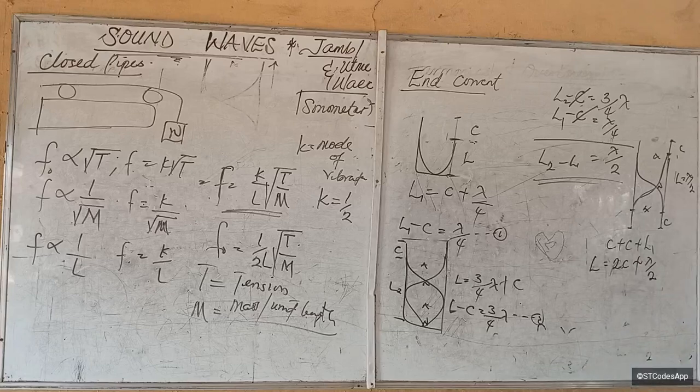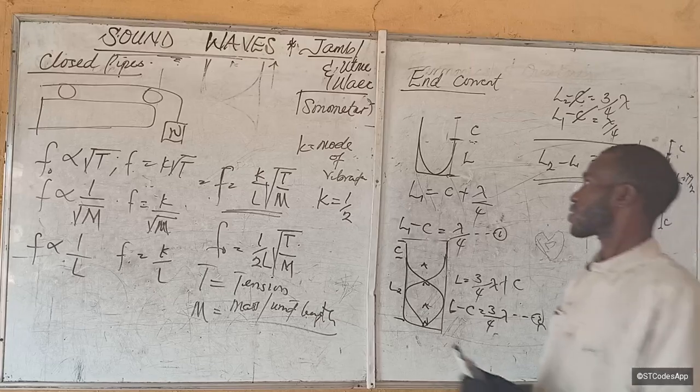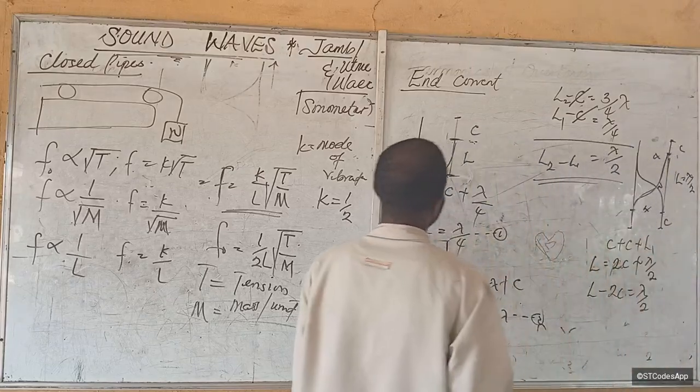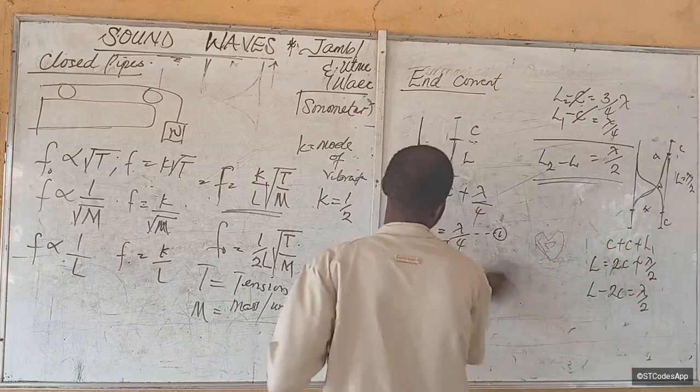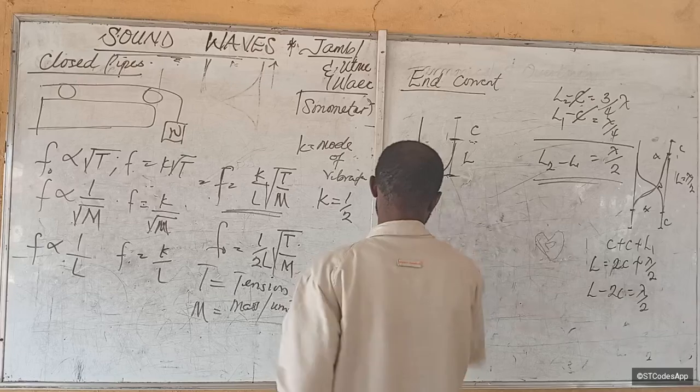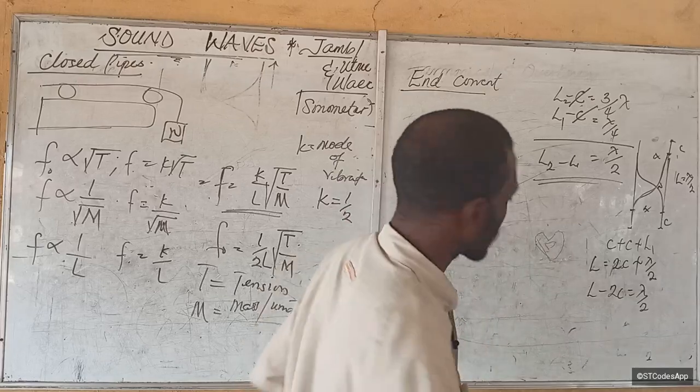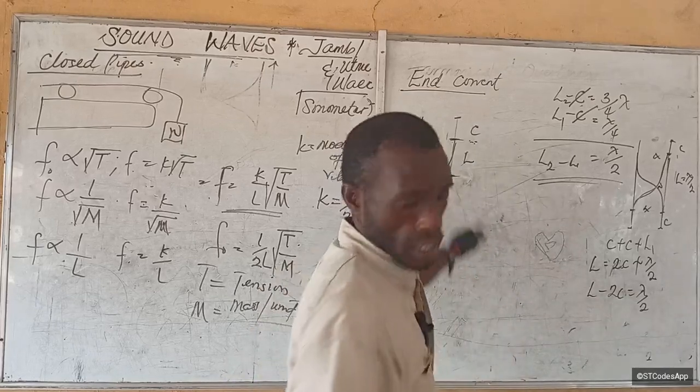Do you get it now? Yes. L minus 2C is equal to lambda over 2. So if we now increase it, we have proven this, so let's clean this place.